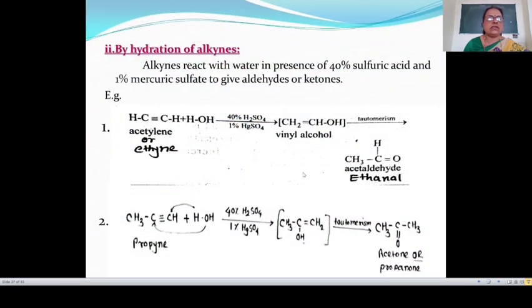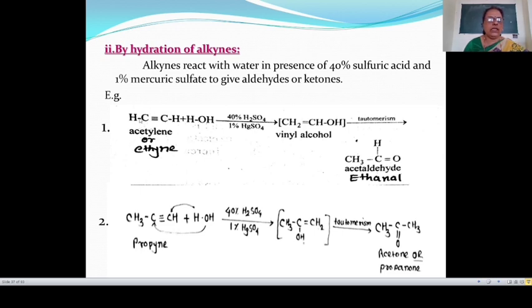Then see next, by hydration of alkynes. Here hydration means what? Hydration means addition of a water molecule. Here the alkyne reacts with water in presence of 40% H2SO4 and 1% HgSO4, means mercuric sulfate, to give aldehyde or ketone. In this reaction, for example, here ethyne.